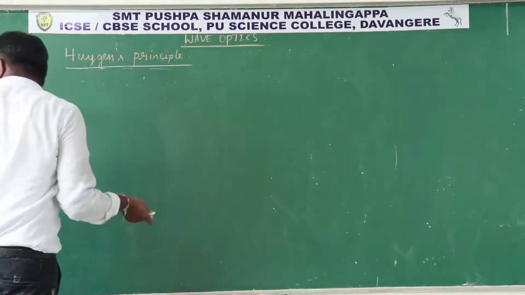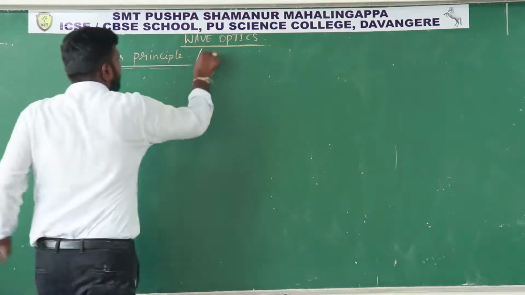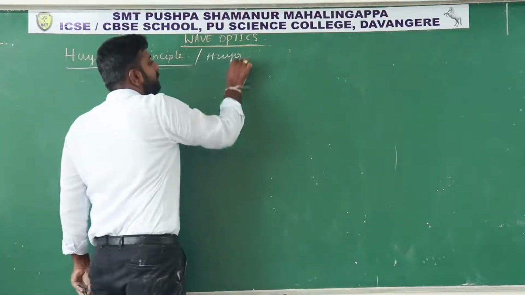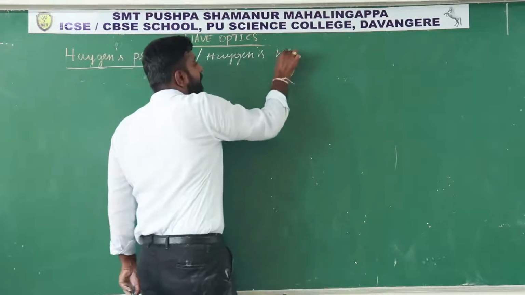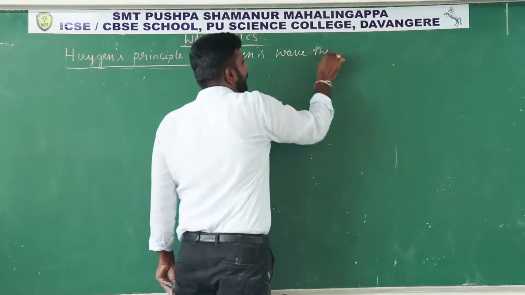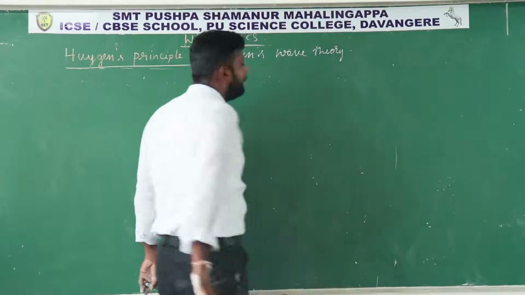So what Huygens principle or Huygens wave theory explains is this.